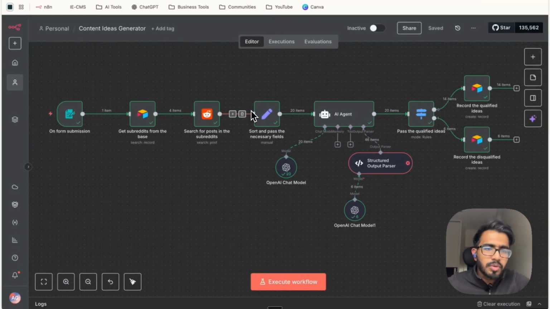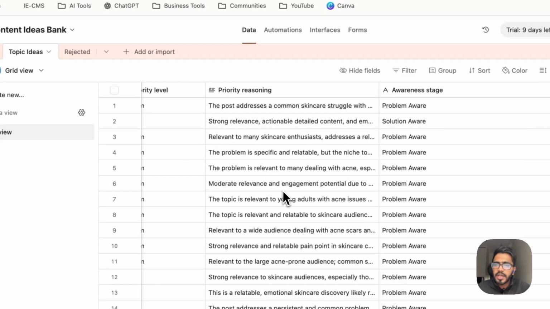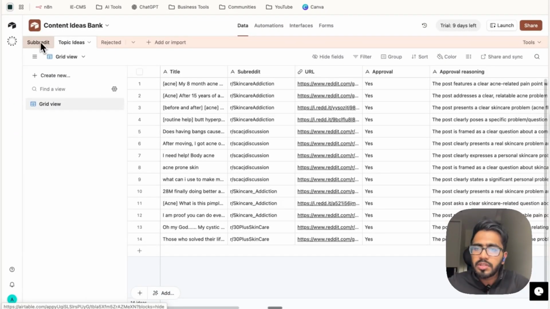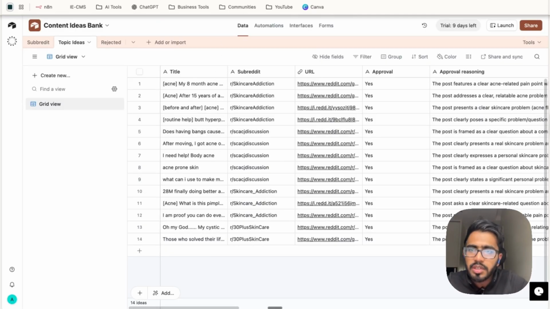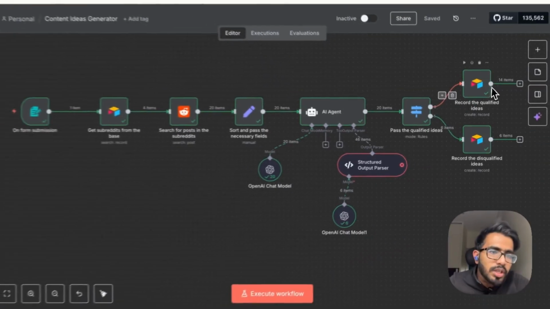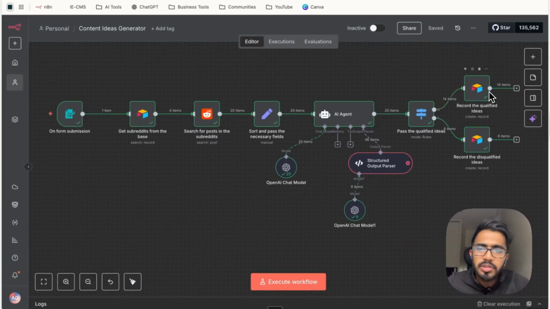All right, the workflow is now complete, and let's look at the results. This is the content ideas bank. You can see there are three tabs: subreddit, topic ideas, and rejected. Currently we're on the topic ideas. This holds all the ideas processed and qualified by the AI agent. There are 14 outputs that we have received here. Let's check the agent. 14 items are passed through this particular node.